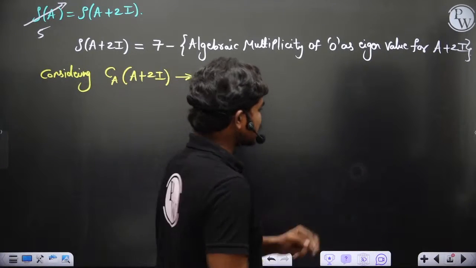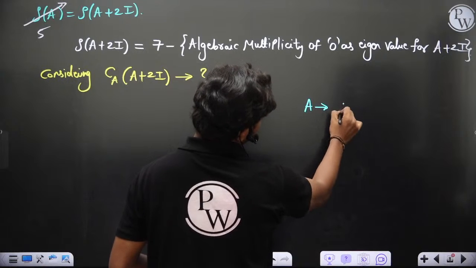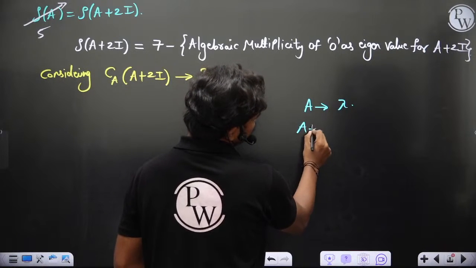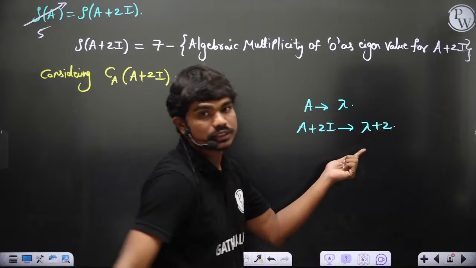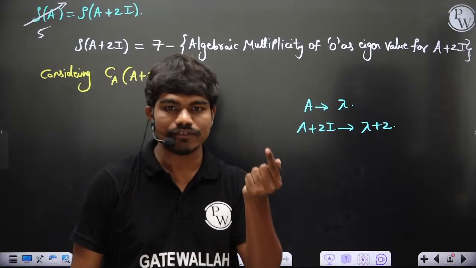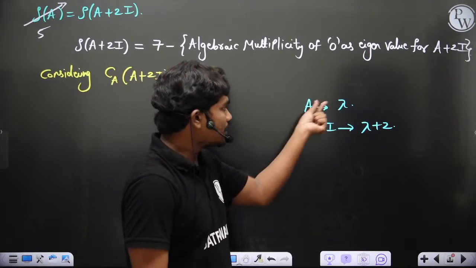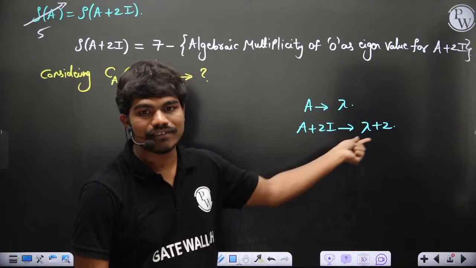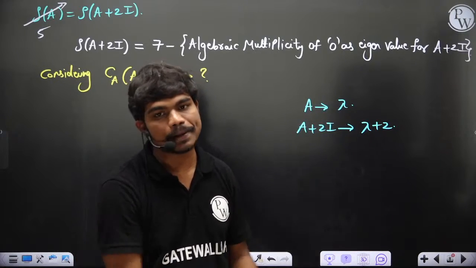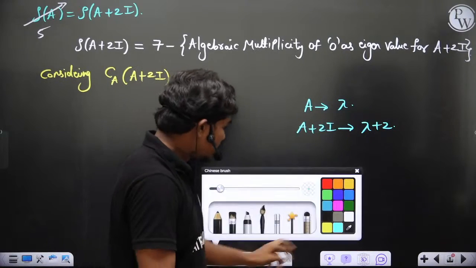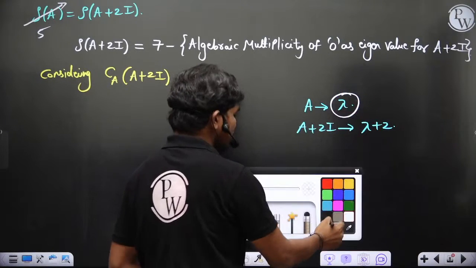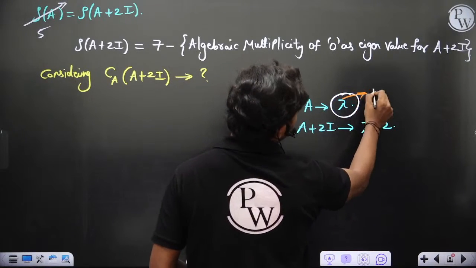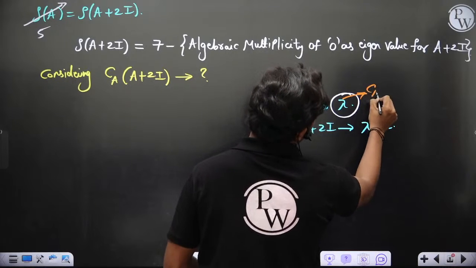If A has eigenvalue lambda, then A plus 2I has eigenvalue lambda plus 2, correct? Yes or no? I have told you this point during properties of eigenvalues: if A has eigenvalue lambda, then ultimately A plus 2I will have an eigenvalue lambda plus 2. We have shown this in fact. Okay. Now let's see. For getting root as lambda, you have the equation as CA of lambda, of course.